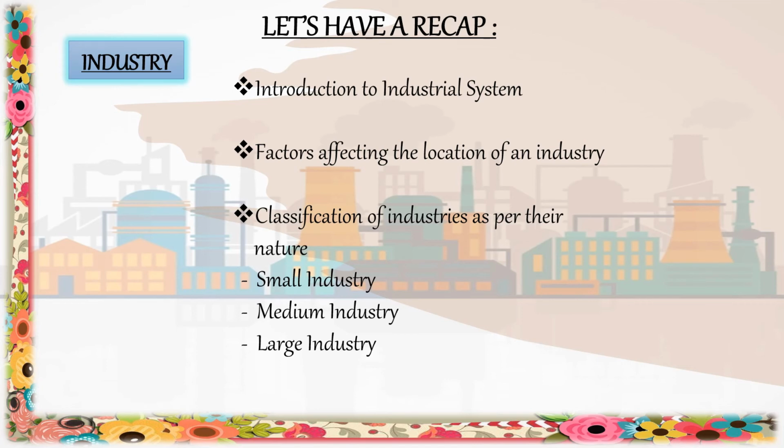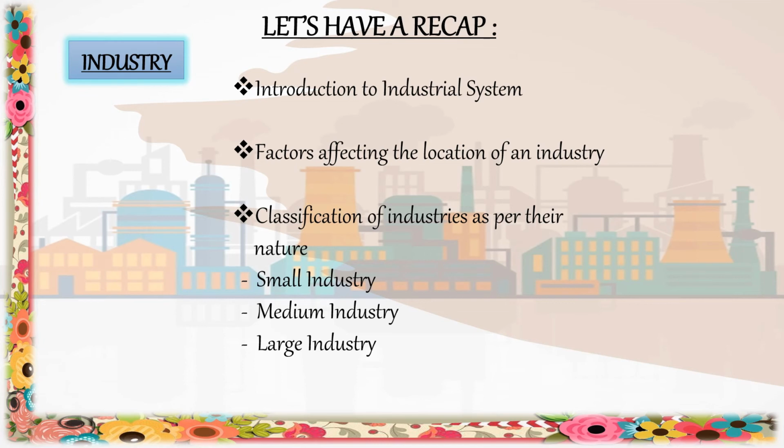Inputs are the raw material, labor, cost of land, transport, power and other infrastructure. The process includes a wide range of activities that convert the raw material into finished product. And the outputs are the end product and the income earned from it. So as per the availability of such factors, specific industries develop.